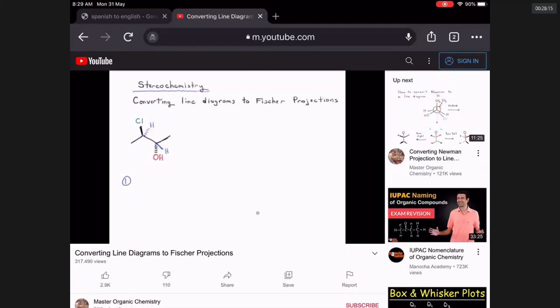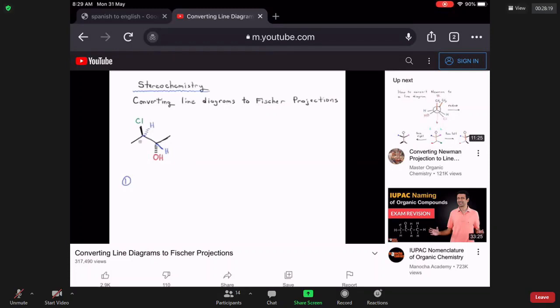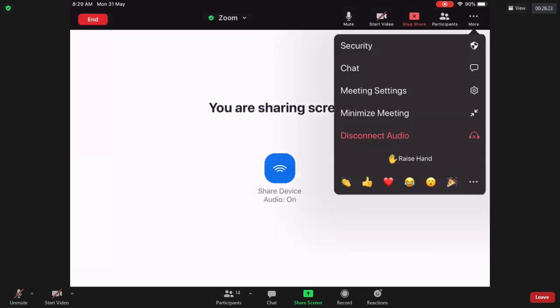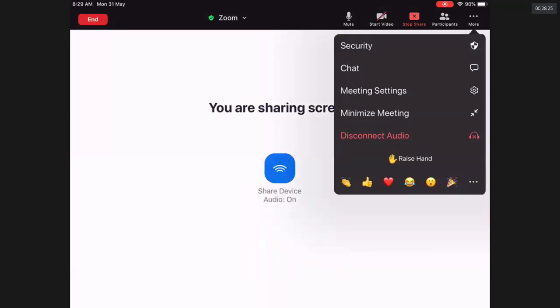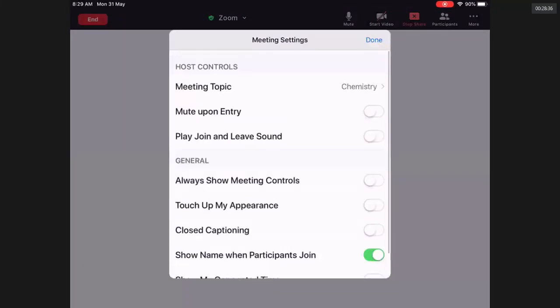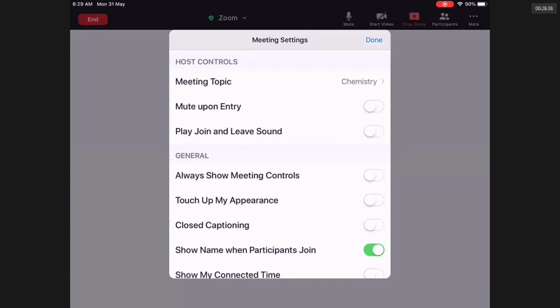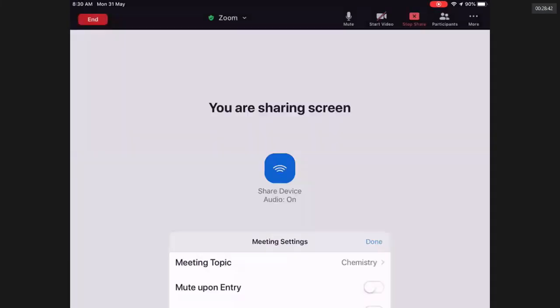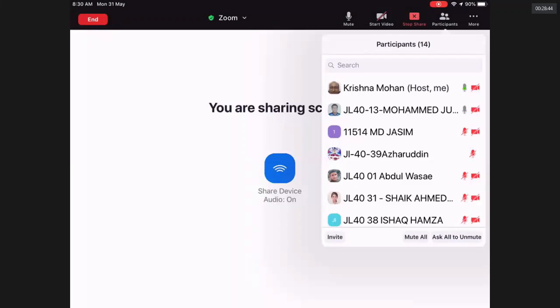If you click that, we will be able to hear. In Zoom settings? Meeting settings. It's not there, right? Maybe it is there somewhere, but really we don't have time.